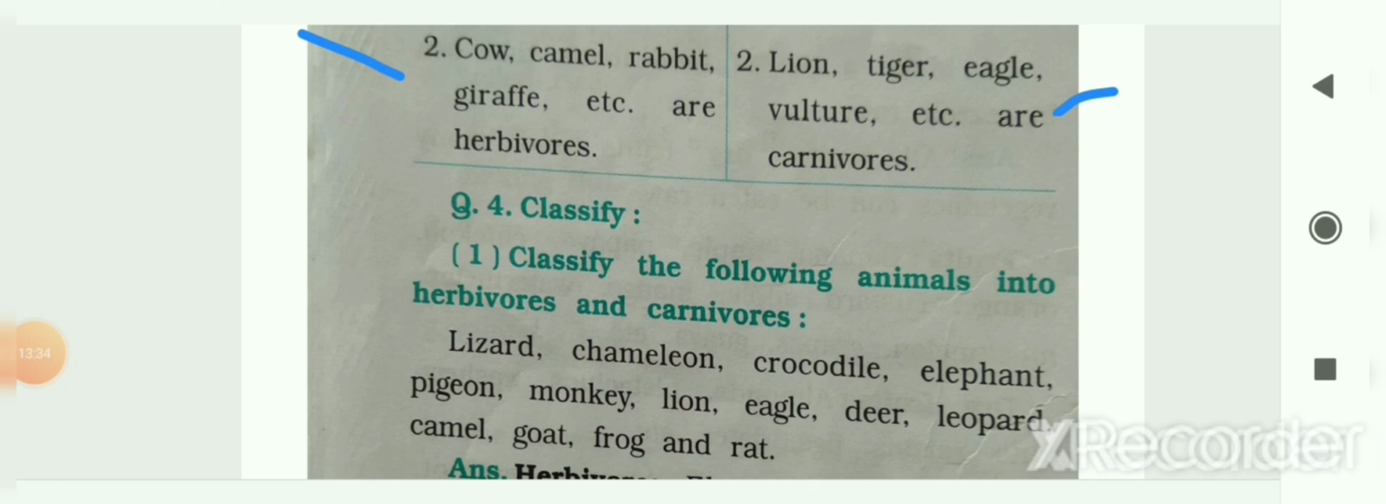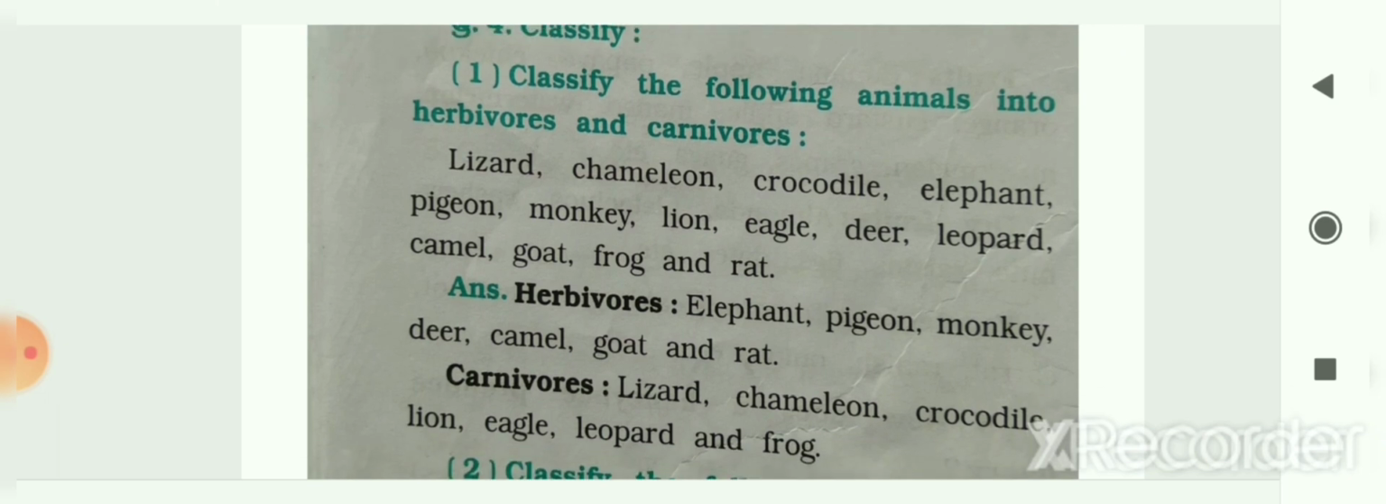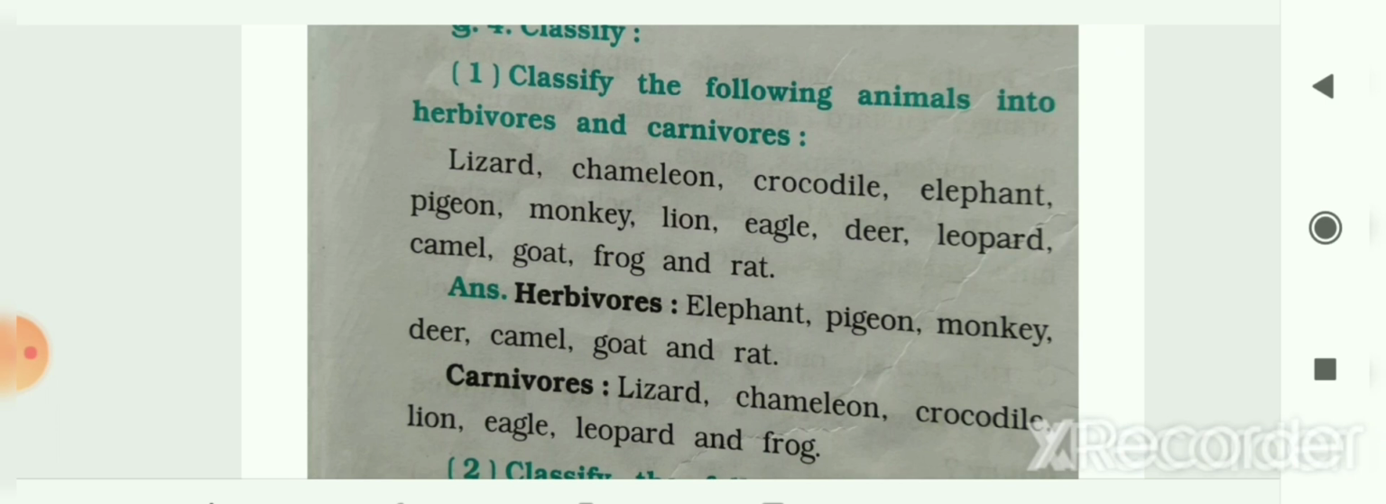The next question, question number 8, that is classify the following. So in that first classification, classify the following animals into herbivorous and carnivorous. So the names of the animals are lizard, chameleon, crocodile, elephant, pigeon, monkey, lion, eagle, deer, leopard, camel, goat, frog and rat. So first, lizard.